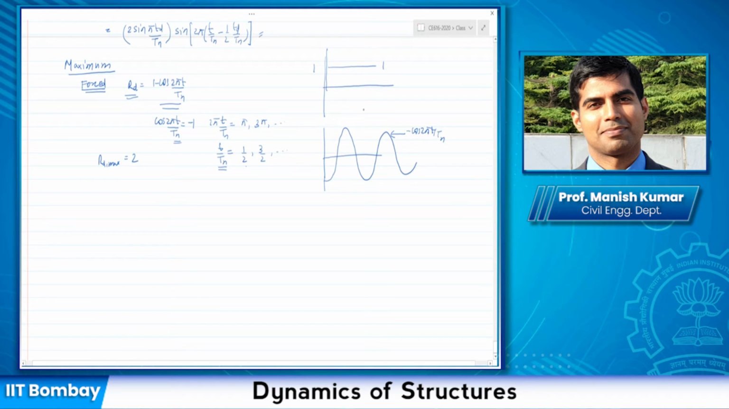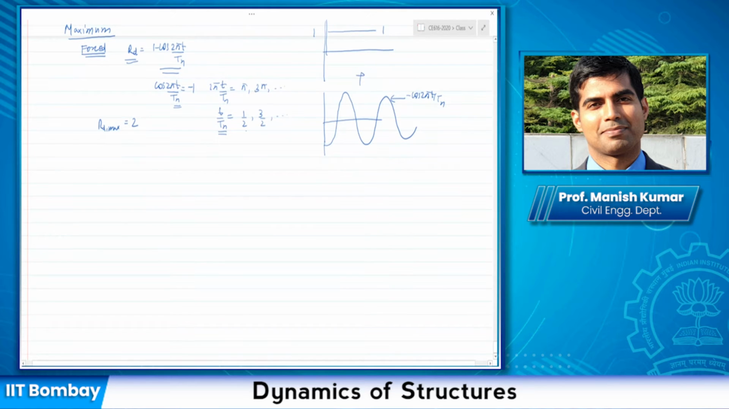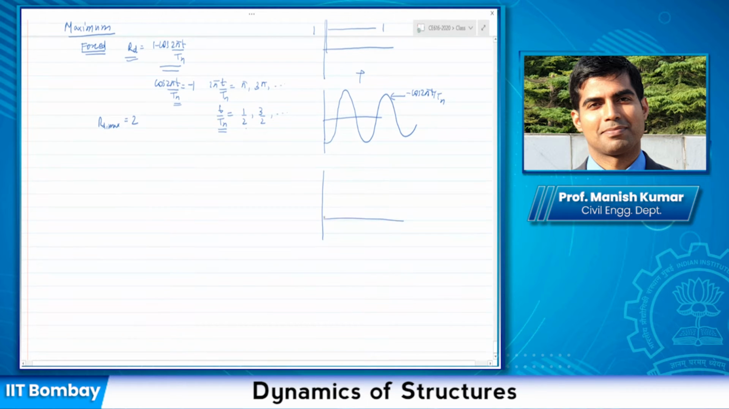So that sum of both would provide you this expression, which we have got. For at least one peak to come here, this condition needs to be satisfied, and then the maximum value becomes 2. If that does not happen, then RD does not become 2. If TD by Tn is not at least 1 by 2, then your response is still increasing. It has not reached its peak value.